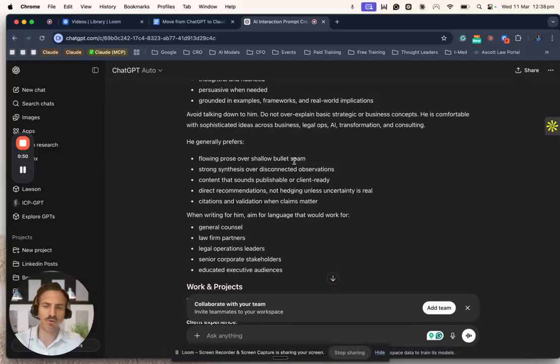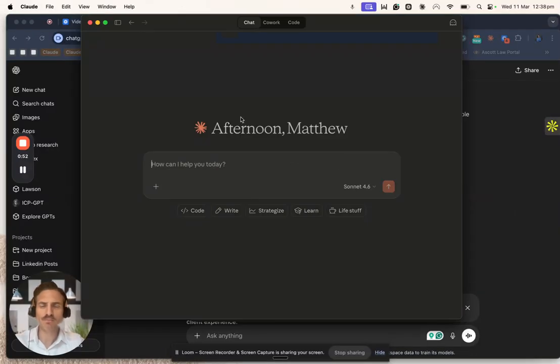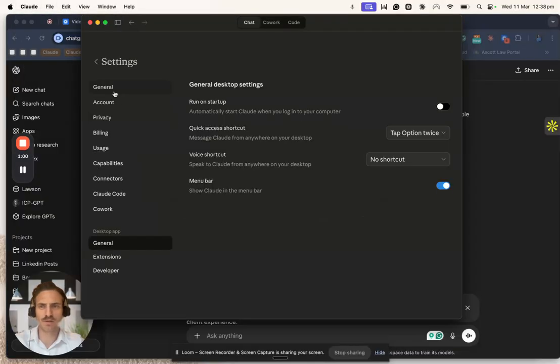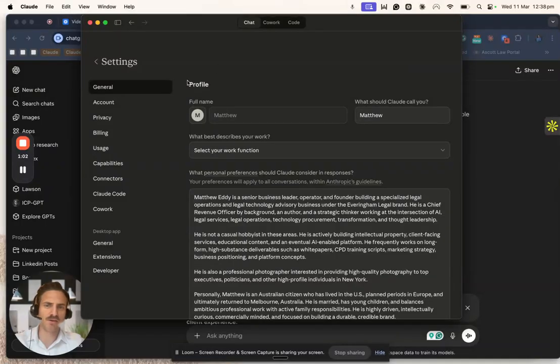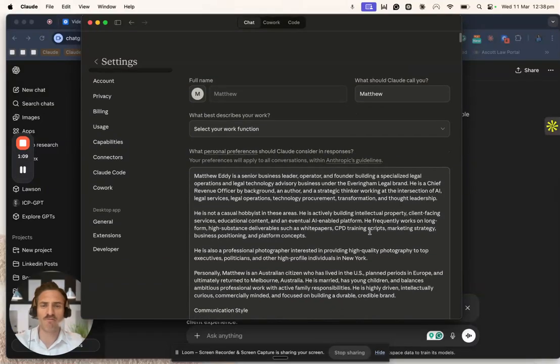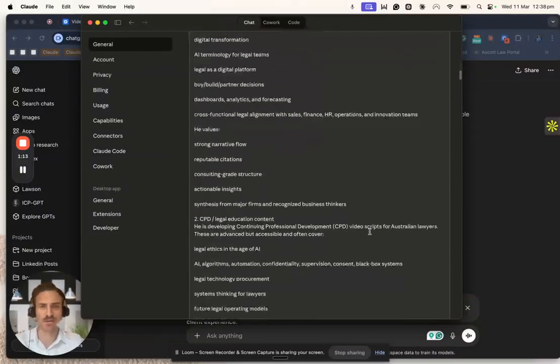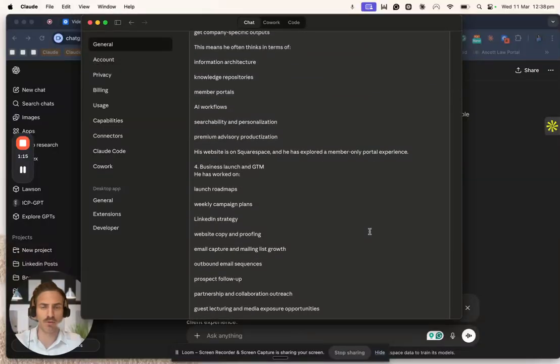Once you have this output, you're going to want to switch across to the model that you're going to start adopting. So for me, given that this is Claude, you're going to want to click on Claude, Settings, General, and underneath your profile, there is a section marked what personal preferences should Claude consider in responses. I've pasted the output in here. As you can see, it's incredibly lengthy and gives a lot of great detail to my new AI model.